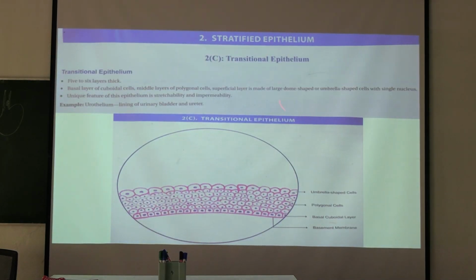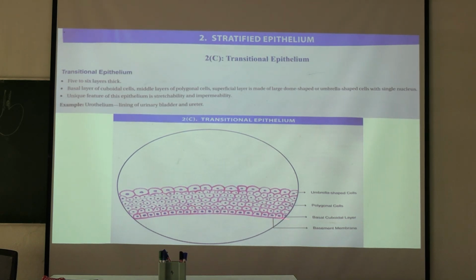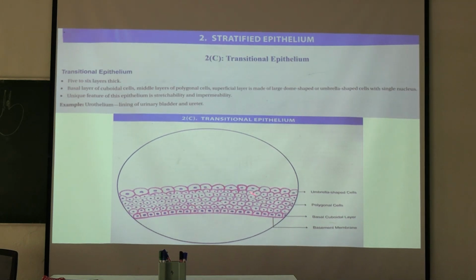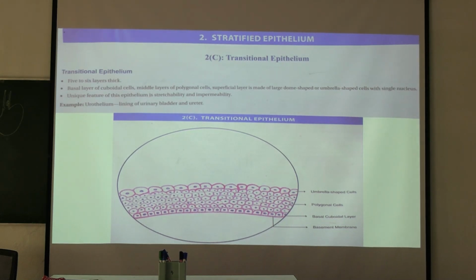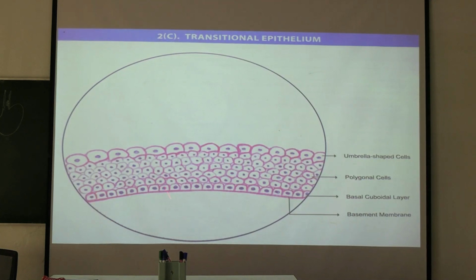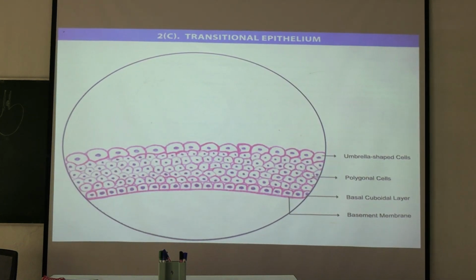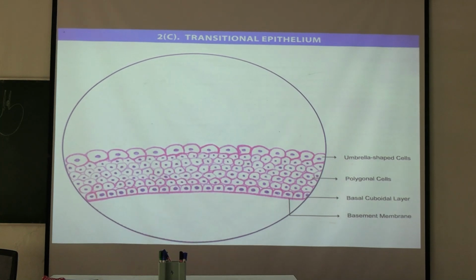Next, this is transitional epithelium. This portion you have to write for transitional epithelium and this diagram you have to draw. The layers of cells: basal cuboidal cell, middle polygonal cell, and superficial umbrella cells. Remember those things, the theory portion, during drawing. This is the enlarged view of the transitional epithelium. This diagram you have to draw. That's all. Any queries till now?